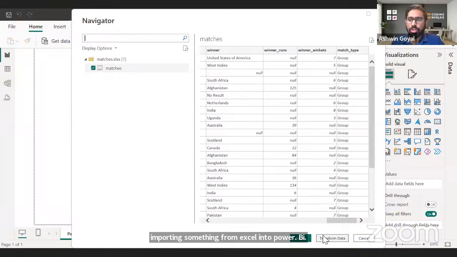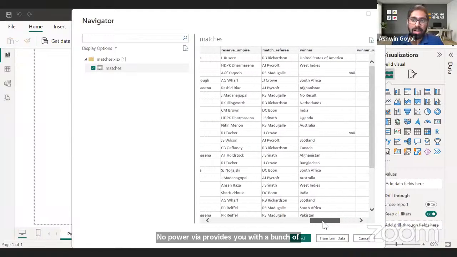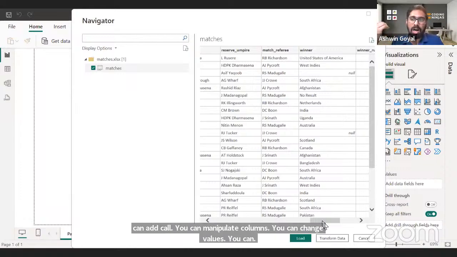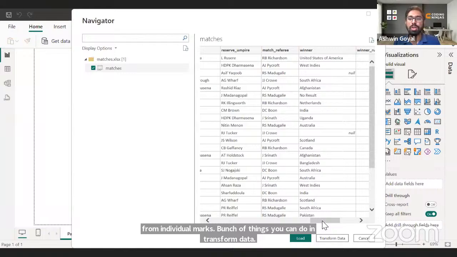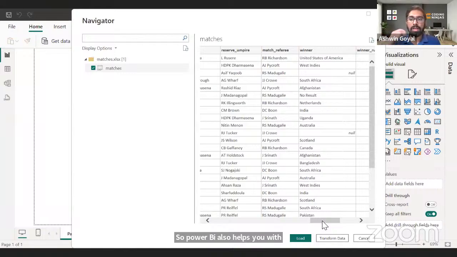Now, Power BI provides you with a bunch of transformation options also. You can transform data, you can add columns, you can handle duplicates, errors, and blanks, for example. You can manipulate columns, change values, combine columns, and find aggregate marks from individual marks. A bunch of things you can do in transform data. So Power BI also helps you with cleaning and manipulation of data.